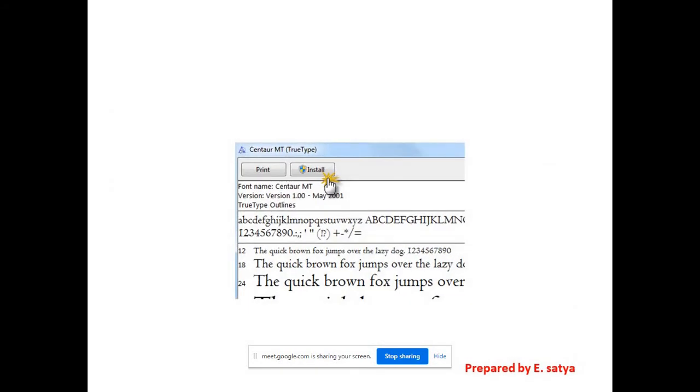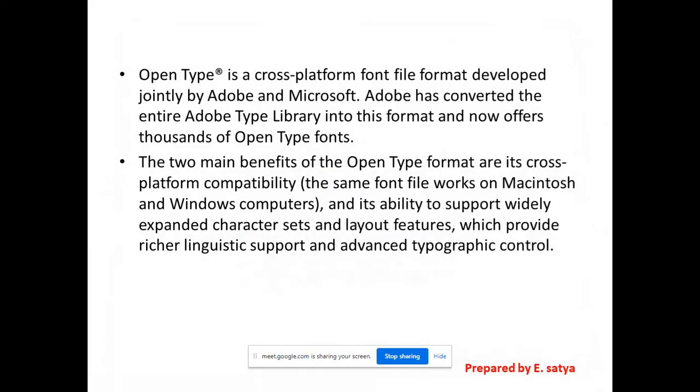So these are the font lists. Again, OpenType is a cross-platform font file format developed jointly by Adobe and Microsoft. Adobe has converted the entire Adobe type library into this format and now offers thousands of OpenType fonts. What we see in all the software, in Photoshop and Illustrator, we observe all these, right?